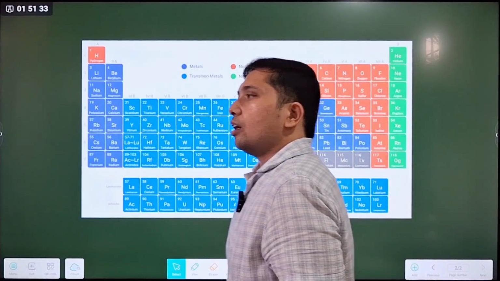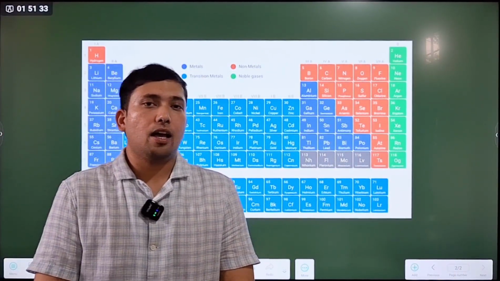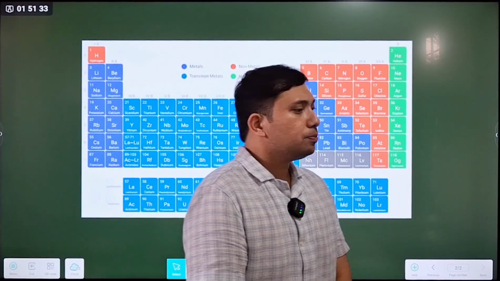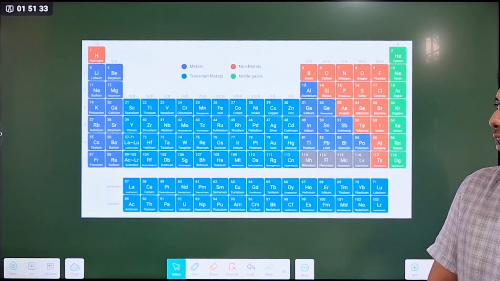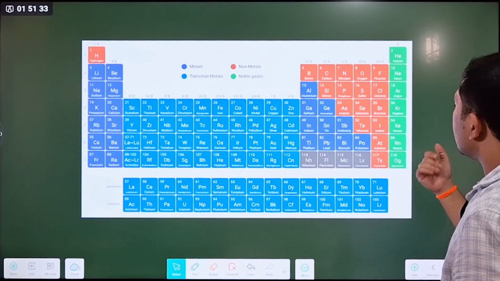In our book it is written that we have till date 114 elements, but as we can see in the periodic table there are now 118 elements.